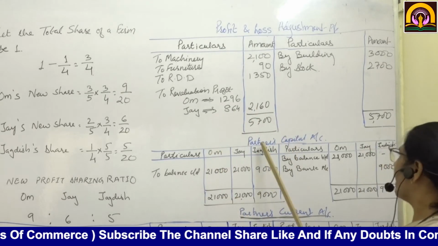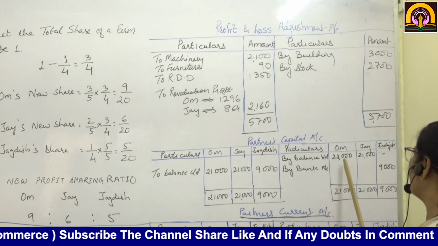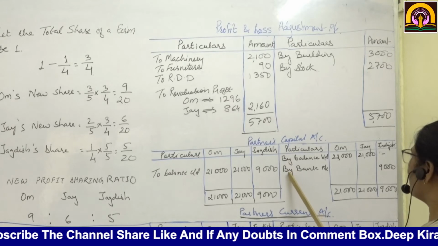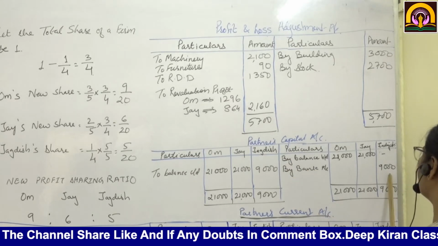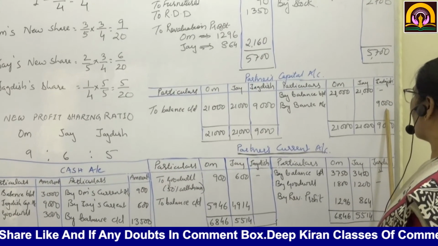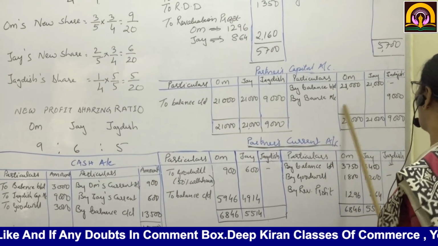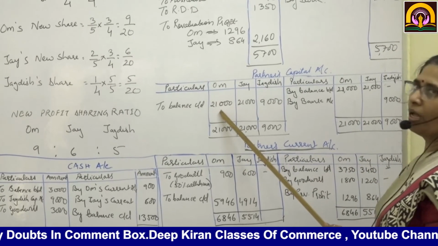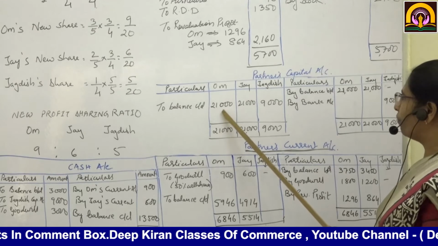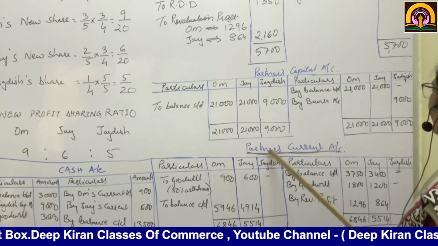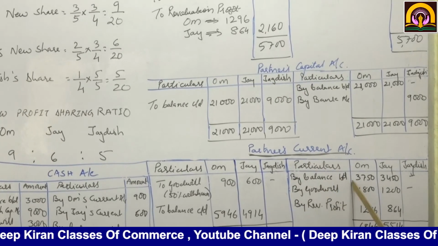So see, capital accounts by balance 21,000, 21,000. Now Jagdish has brought capital 9,000. We are going to write it in the capital account 9,000, and we are going to close this as it is. So balance we will take in the balance sheet 21,000, 21,000 and 9,000. Now in the current account, balances are given